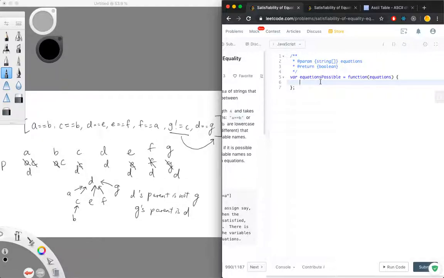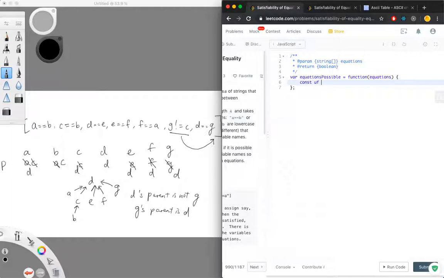So what should the code look like? I'm going to use an array of length 26 to represent all the characters because the input variables are all lowercase. You can also use a hash map to do this, but I'm going to use an array. You can make the case that it makes the code cleaner. Well, you can also say that an array is a continuous blob of memory. So if you iterate through, because of locality, it will loop through faster instead of a hash map, where you're jumping in memory all over the place. But again, since the length is 26, it's trivial.